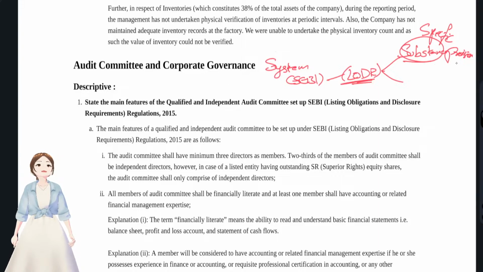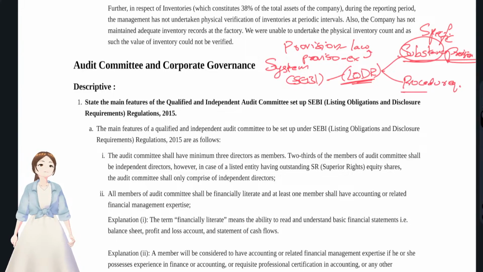Provisions are mostly like a law. What is the difference between provision and proviso? Provision is the law that was there, proviso is the exceptions to this law.